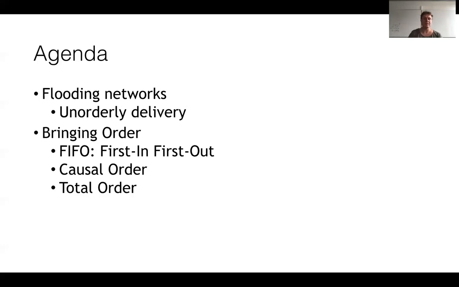Then we'll dive into something called causal order, where we want to enforce that also messages sent by different senders maintain some order in which they are delivered. More specifically, if 2 messages could have affected each other, then they will be delivered in the order in which this effect could have taken place.